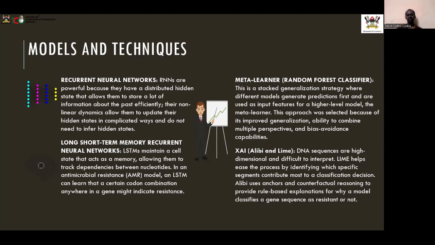It also helps provide a model that is able to perform predictions on novel mutations. For explainability, we use LIME and Alibi, whereby LIME helps to identify the specific segments that contribute most to a given classification decision, whereas Alibi provides rule-based explanations for why a model made a given prediction.